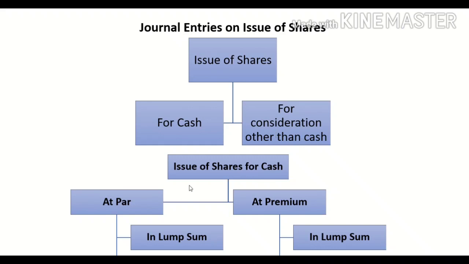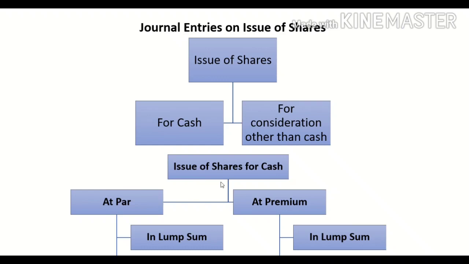In this chapter, we will study the issue of shares for cash. Shares can be issued at par or shares can be issued at premium. When shares are issued at their face value, then it is issue at par.